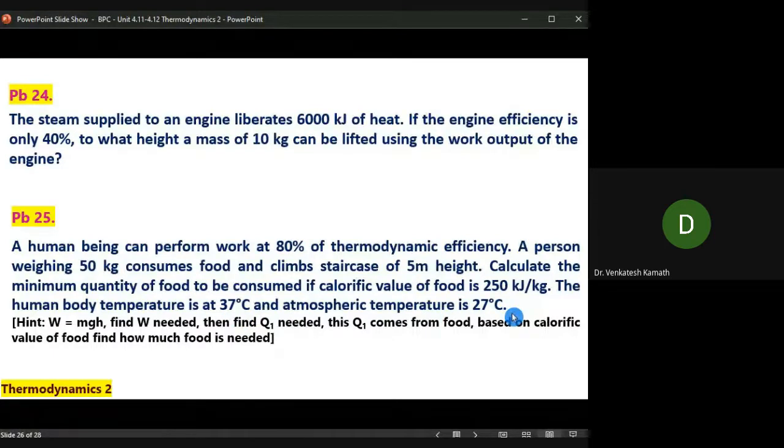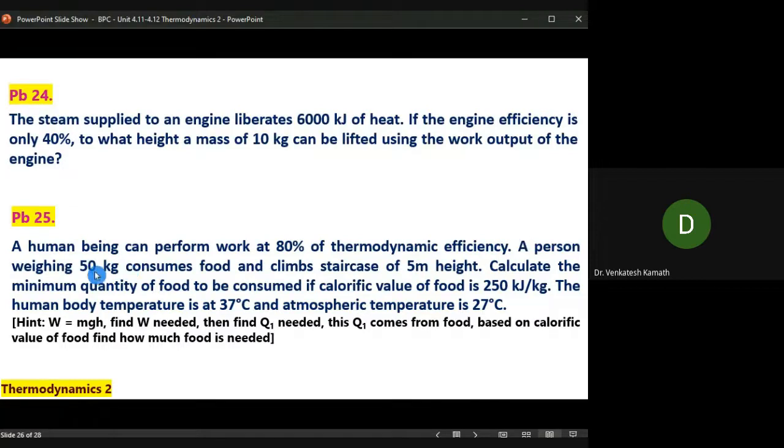Is that clear? Now you calculate the rest. What do we have to calculate? The efficiency is 80% of this. I do not know the exact number. Hypothetically, just for your understanding, let me say the actual efficiency is 0.6. I do not know the value, so don't take it forward as it is. 0.6 is the efficiency. Let me make an assumption.